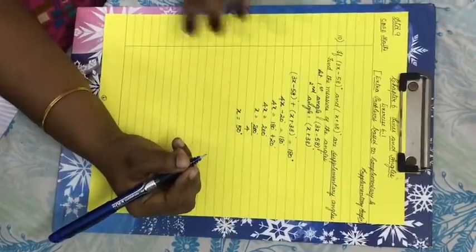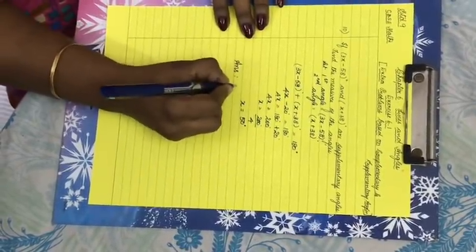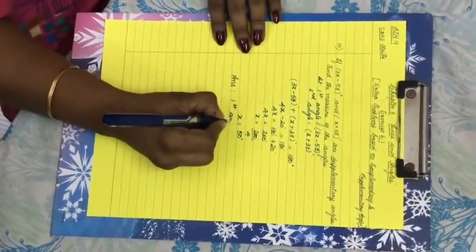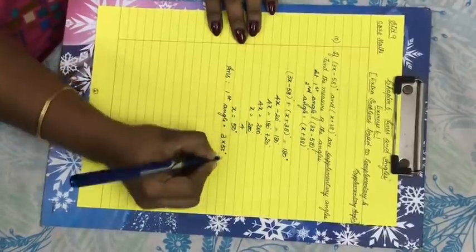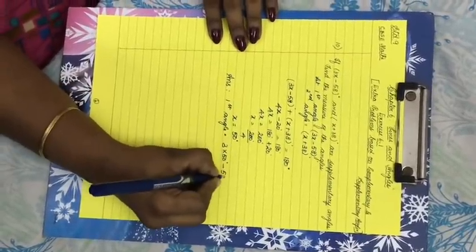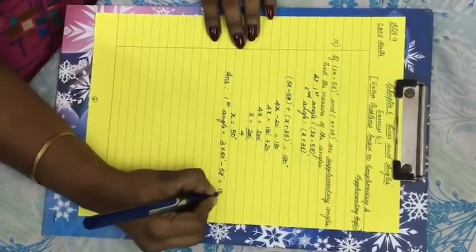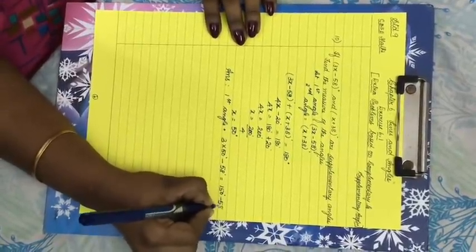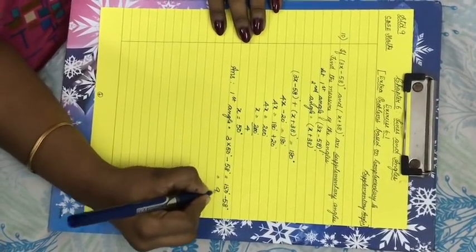But this is not the final answer. Your final answer: first angle is 3 into 50 degree minus 58 degree, which is equal to 3 into 50 is 150 degree minus 58 degree, which is equal to 92 degree.